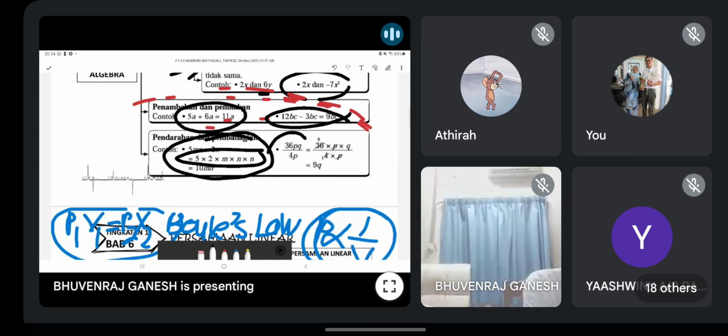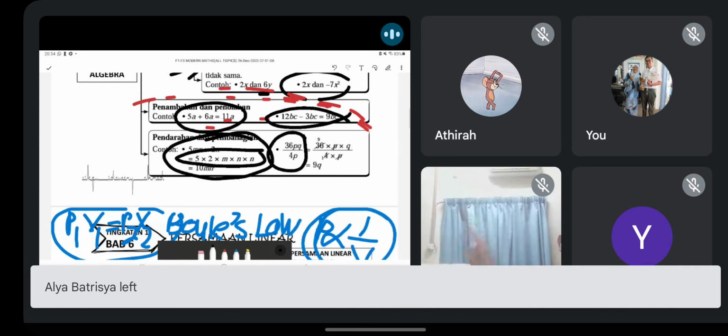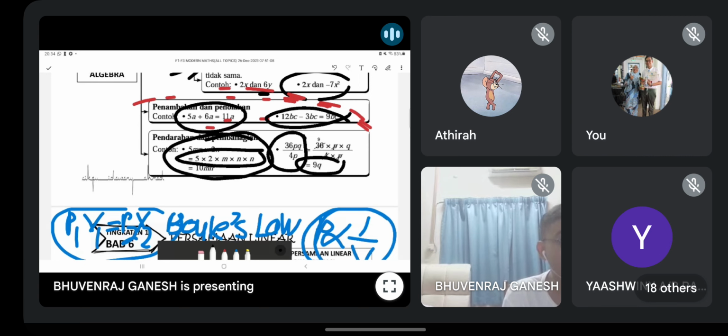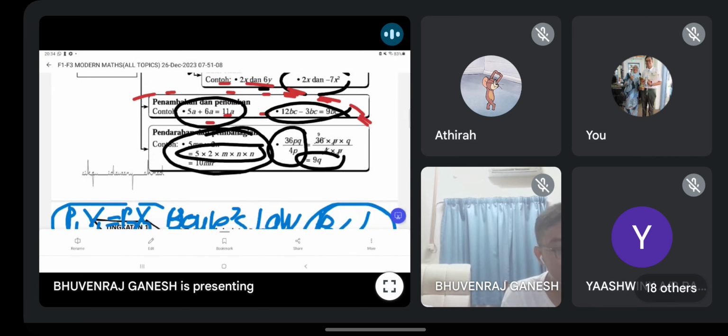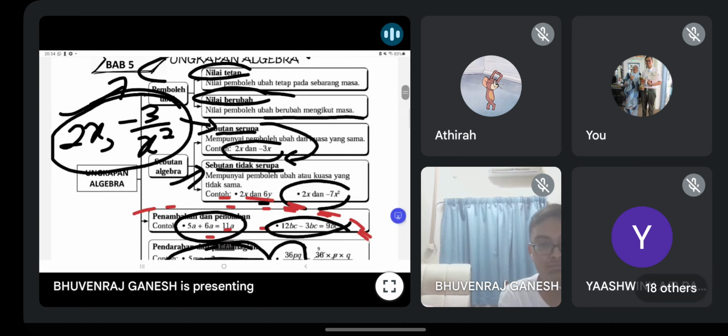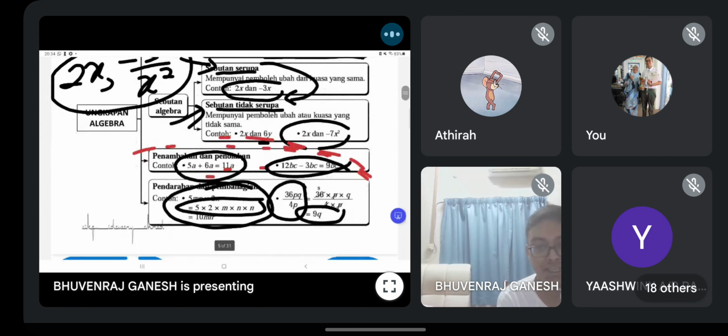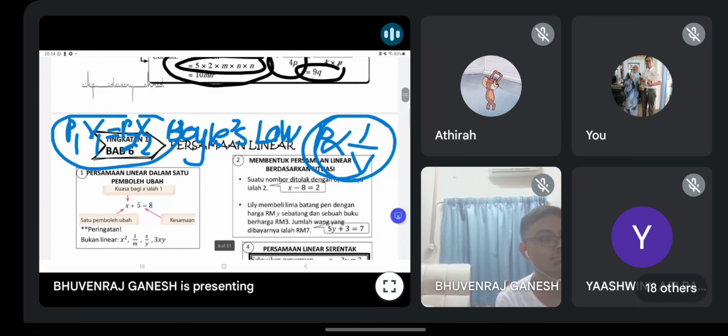Kalau bahagi atas sama, bawah sama, same variable, top, bottom, you cut. Then you will get 9Q. Okay guys, are you clear? Bab 5, any question? Important chapter, guys. This forms your basic for algebra. Dia adalah asas algebra kamu. Bab ni. Okay, so I go to chapter 6.